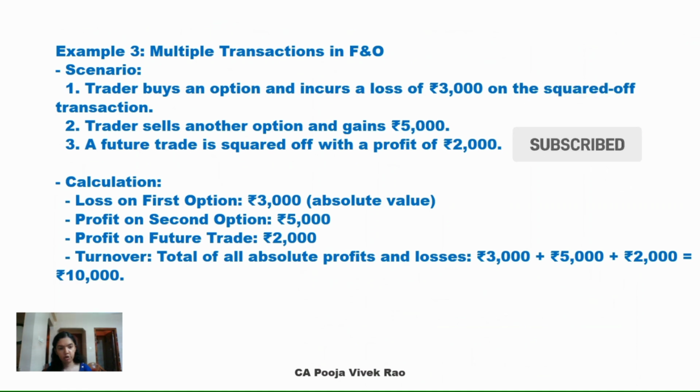The absolute value of the profit or loss has to be considered. Hence, loss on first option, the absolute value has to be considered. So, rupees 3000. Profit on second option, rupees 5000. Profit on future trade, rupees 2000. Turnover, total of all absolute profit and losses. So rupees 3000 plus rupees 5000 plus rupees 2000, which is equal to rupees 10,000.